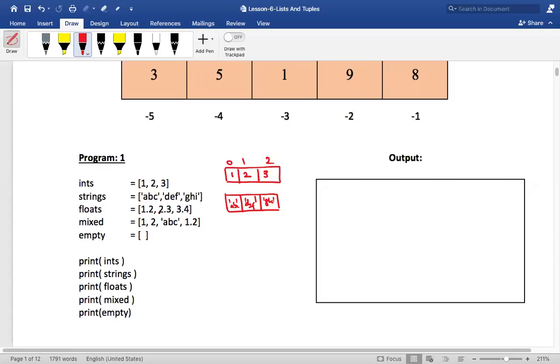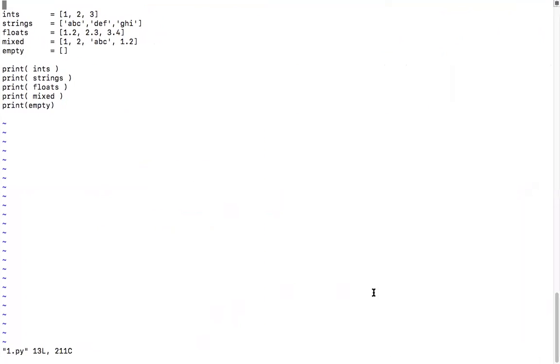Guys, don't refer to any kind of textbooks when it comes to list. I've given every possible program that is needed in this particular material. So don't go to any other books, or you'll get confused. Just listen to whatever I'm telling you in this material. Right, having said that, shall I execute this program and show you the output? I'm trying to print the 5 lists. Give me a moment.